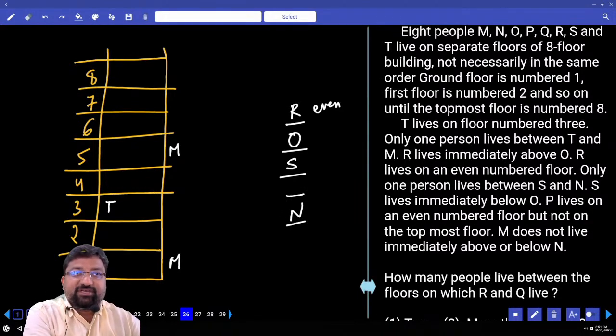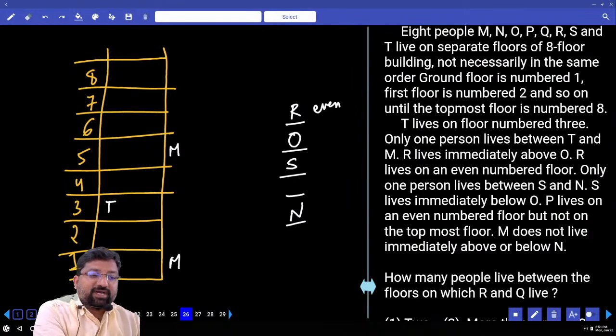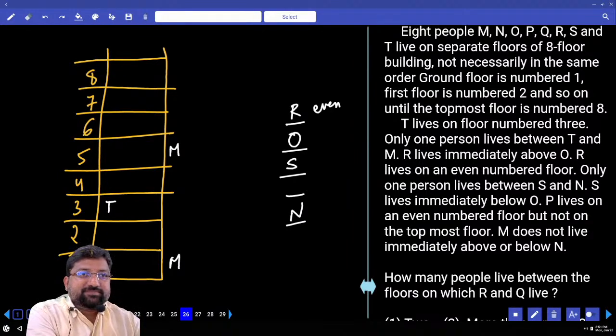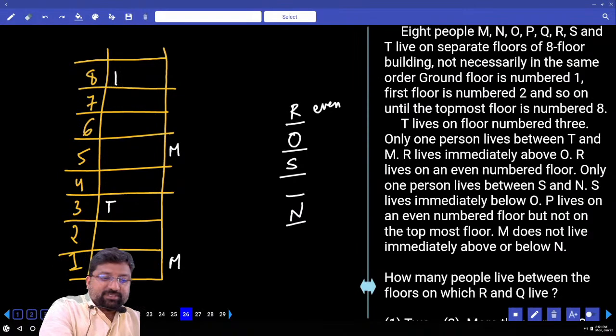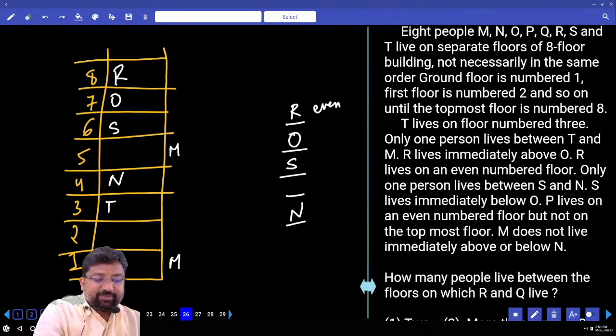And R is living on an even number floor. Can I go for R on the 8th floor? Tell me. R, O, S, space, N. Can I go for R on the 6th floor? Yes or no? But I can't go for R on 4 and 2. How many possibilities? 2 possibilities. R, O, S, 1 person gap, N.